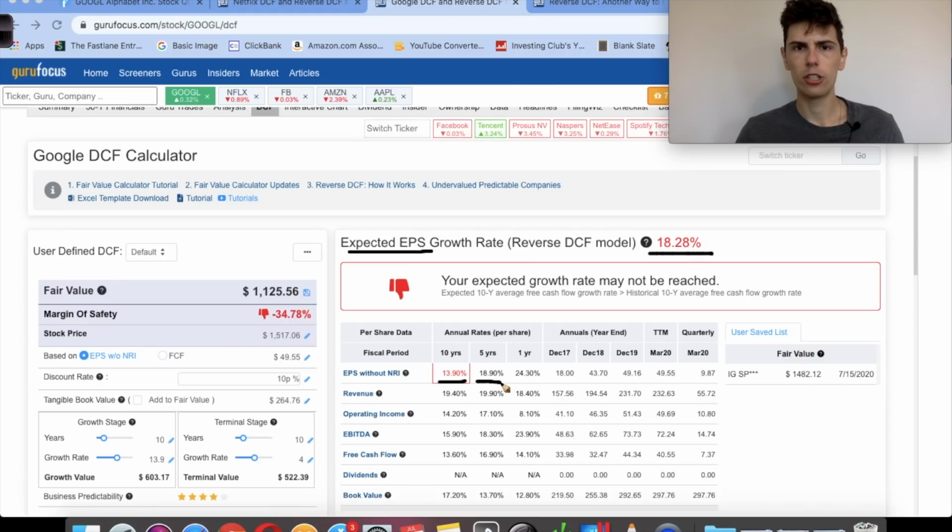Now, in my opinion, this is just a little too high for the stock. I think it's not there yet. I think if we got a little lower with Google, it would be a lot more realistic. I think 18% is a big ask for Google. They're already such a mature company. They have a $1 trillion market cap. So I think their growth will be a little lower than 18%.